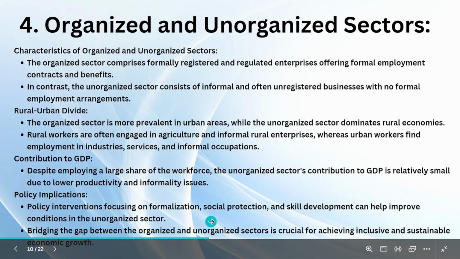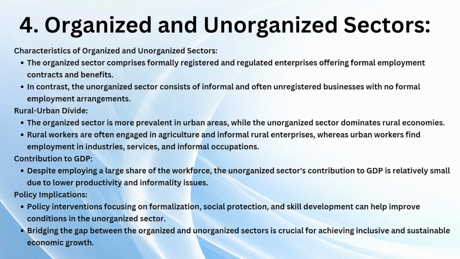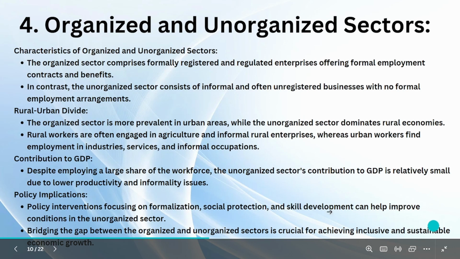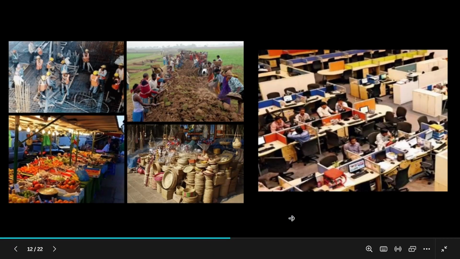Policy interventions focusing on formalization, social protection, and skill development will improve conditions in the unorganized sector. So yeah, unorganized sector people should be brought towards formalization, which means if a person sells bananas, he should sell bananas by registering with the government, and he should have a good shop. He should have a fixed place. If he has all this, he can have more income and more proper discipline and all. So this is very important for sustainable growth and inclusive growth. That is what the point is telling.